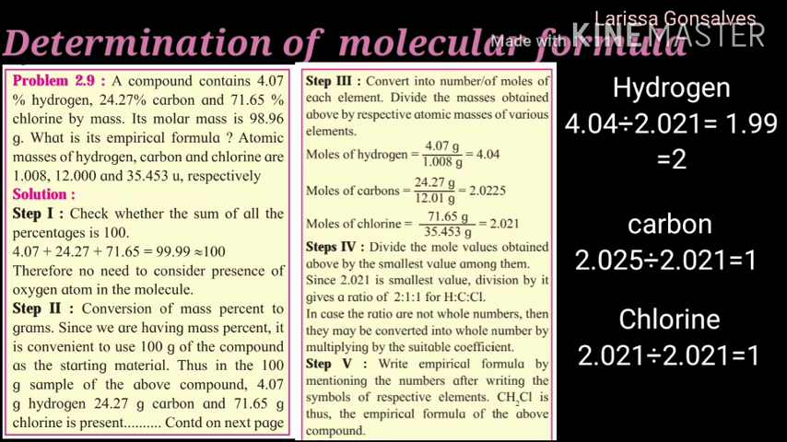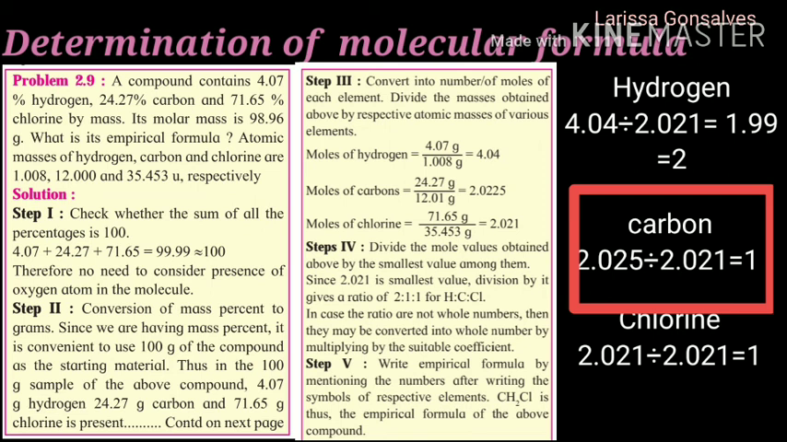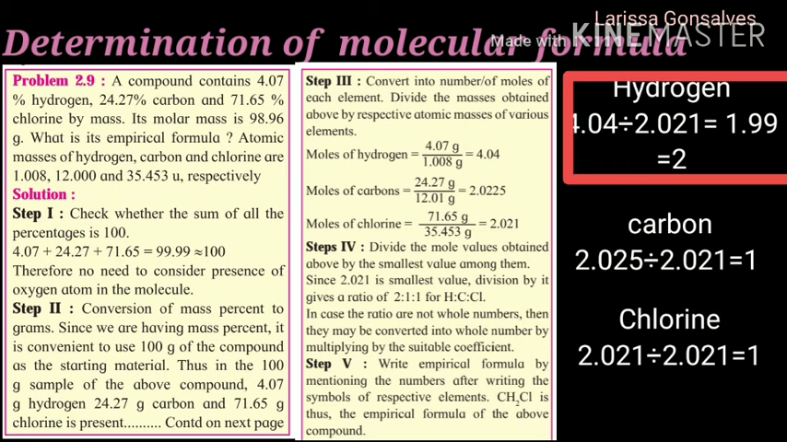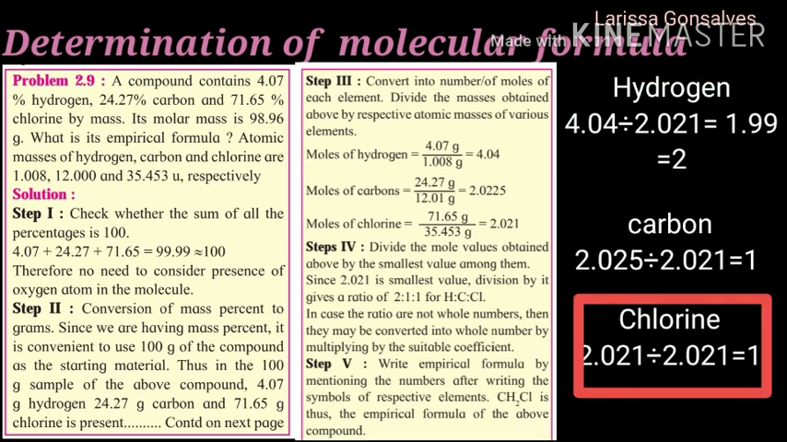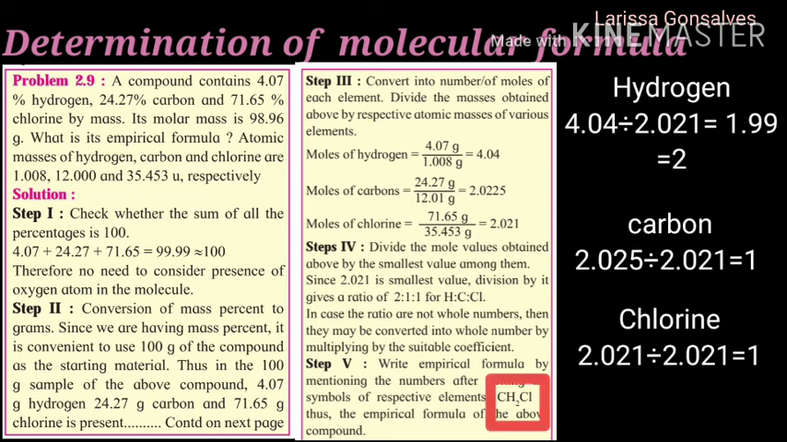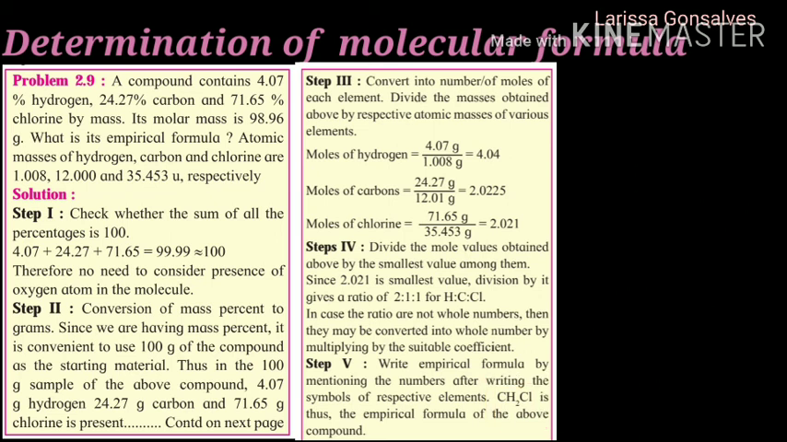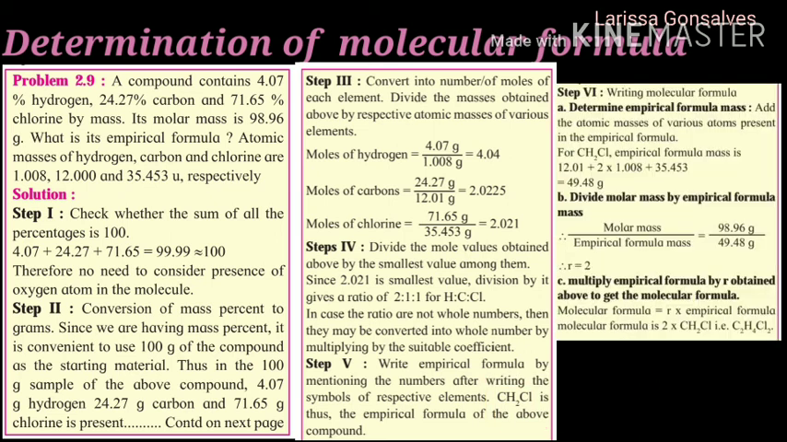Fifth step is writing the empirical formula by mentioning the numbers after writing the symbols of respective elements. So carbon we got 1, so no need to write C1, we can just write C. Hydrogen we got 2, so we'll write H2, and chlorine is just 1, so we'll write Cl. So the formula is CH2Cl.